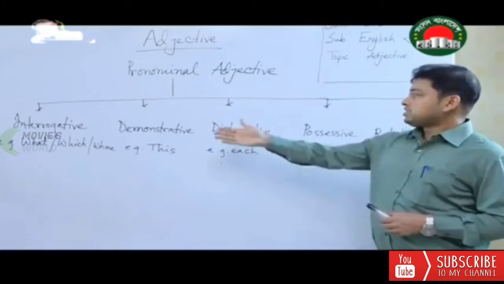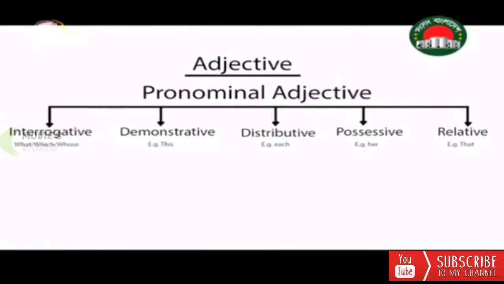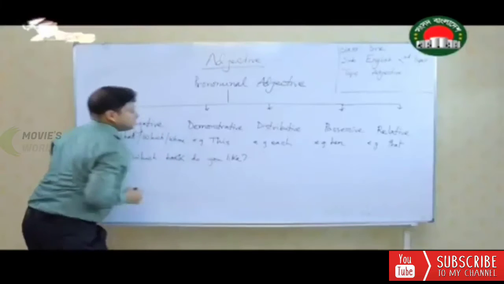So now please write this down in your copies. Then we shall discuss some examples, so that the idea becomes very clear. This is a sentence.